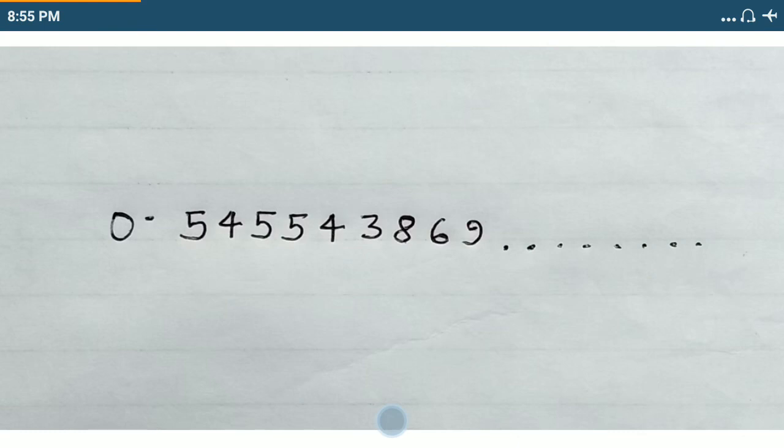So this type of decimal is called a non-terminating, non-repeating decimal because it has no fixed pattern for repetition. So students, terminating decimals and non-terminating repeating decimals, both categories fall under rational numbers, and only non-terminating, non-repeating decimals are called irrational numbers.